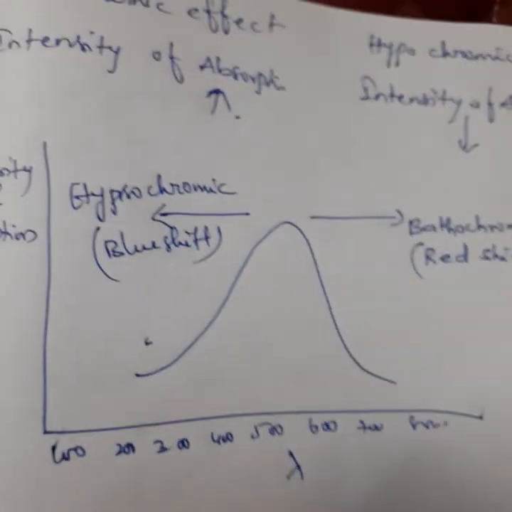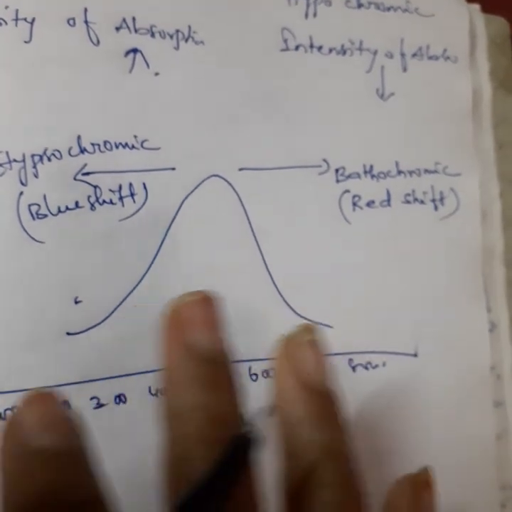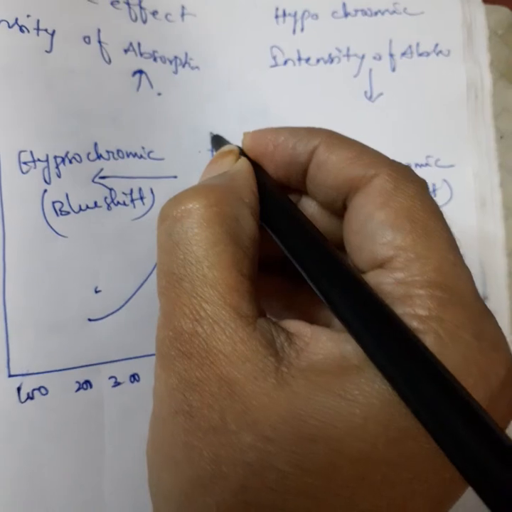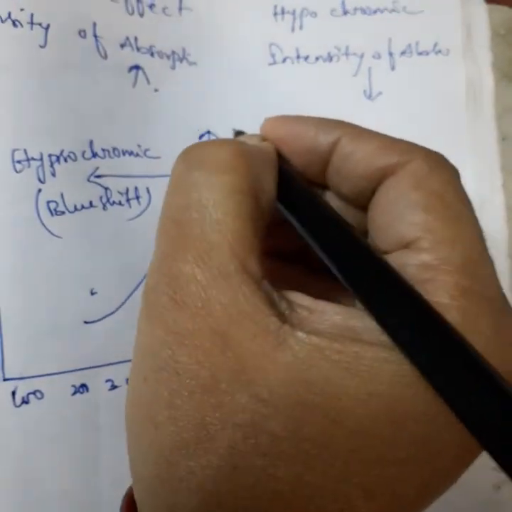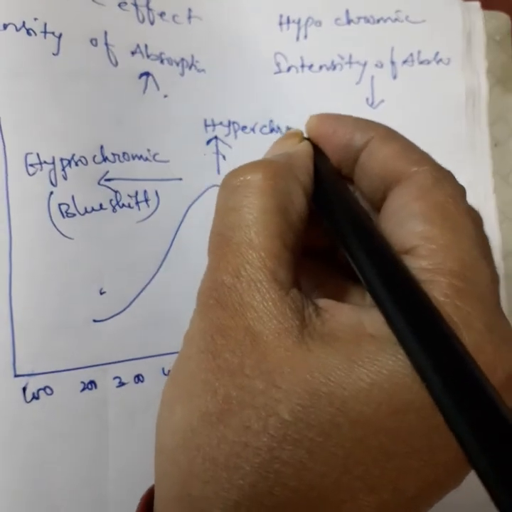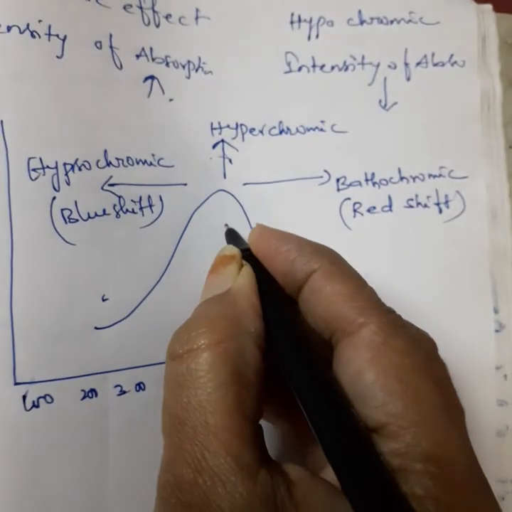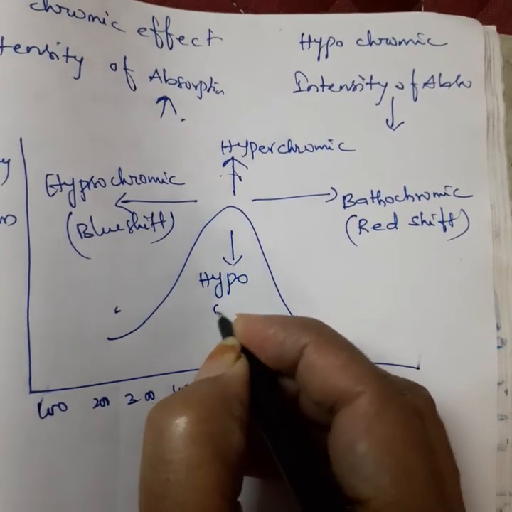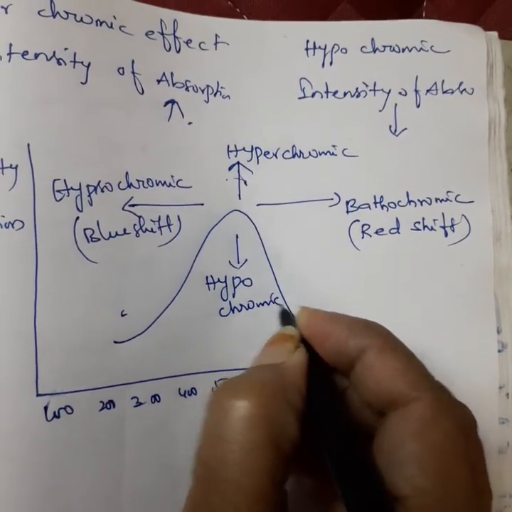And sometimes during this lambda max changing, the intensity of absorption also increases. So this is called hyperchromic effect. Sometimes the intensity of absorption decreases. That is called hypochromic effect.